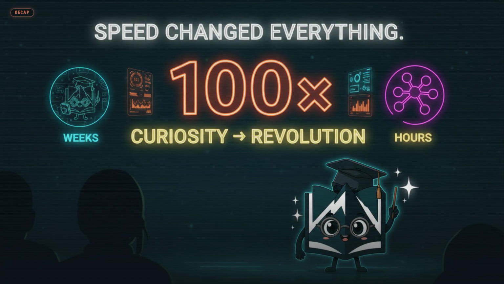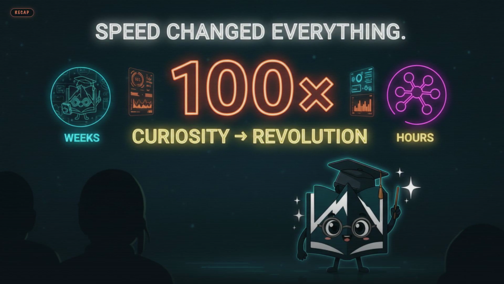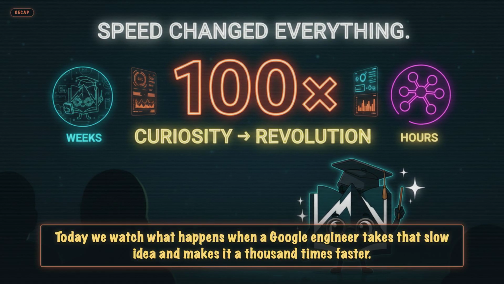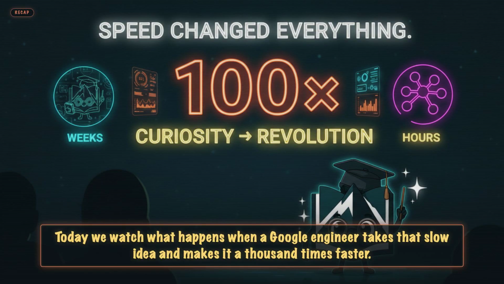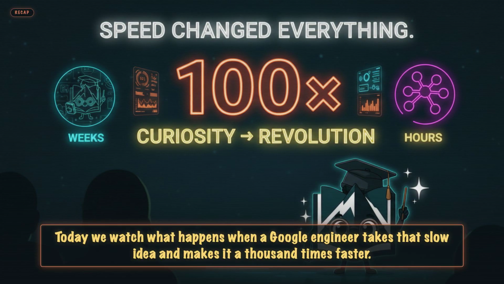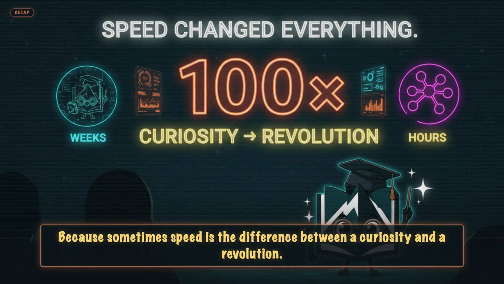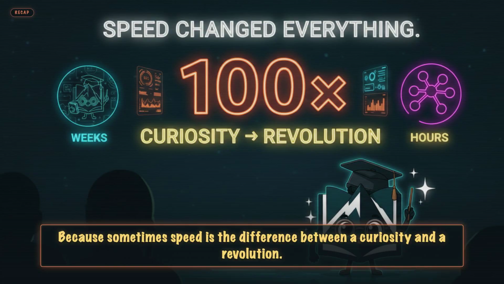Last video I told you Bengio, 2003, invented dense word embeddings as a side effect of building a neural language model. It worked. It was slow. Nobody outside the neural net community really noticed. Today we watch what happens when a Google engineer takes that slow idea and makes it 1,000 times faster. Because sometimes speed is the difference between a curiosity and a revolution.